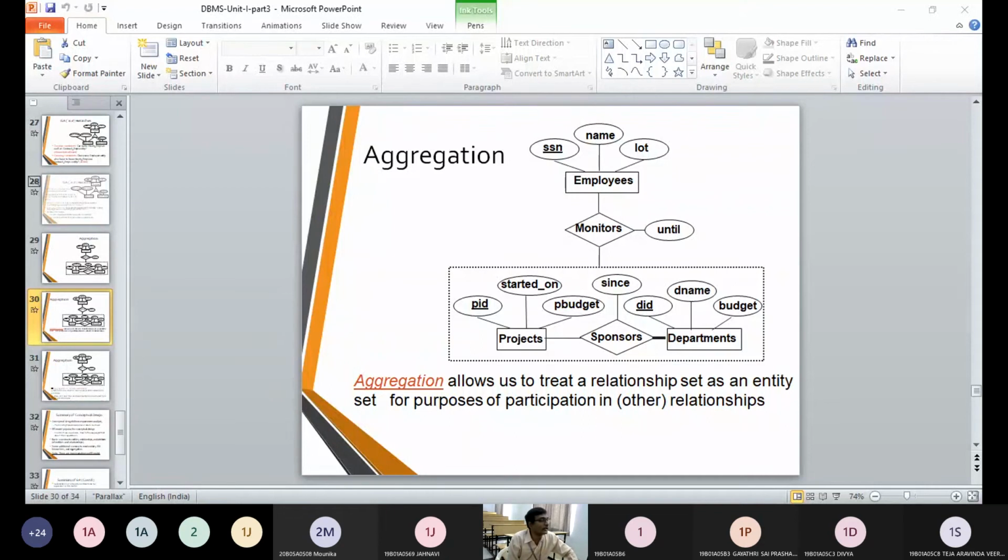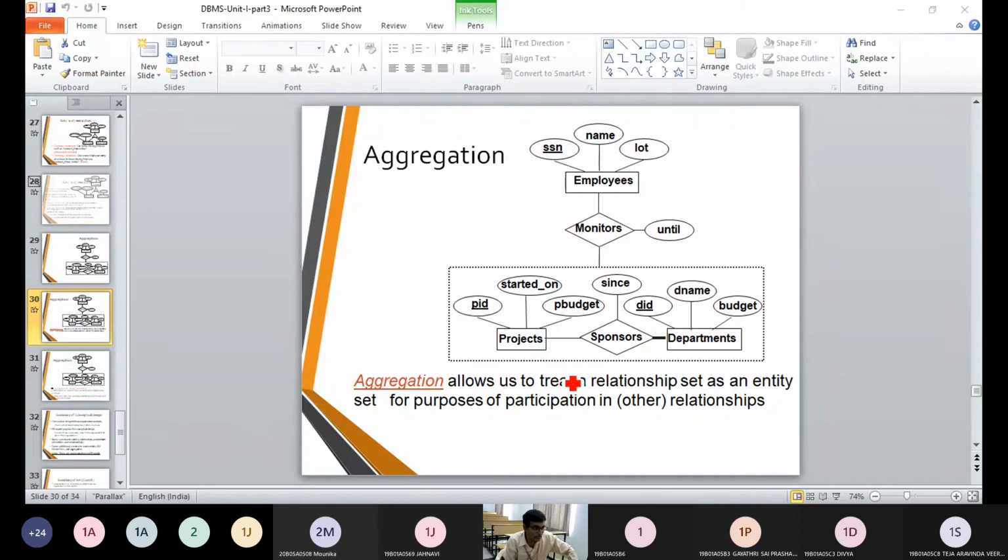I will just quickly erase and write it again. One, it is going to be the employee ID. Two, it is going to monitor. Three, it is going to be the project, a DST project or SCRB project. So the employee ID is 603. He is taking care of the project.